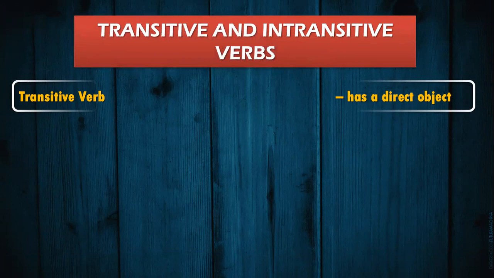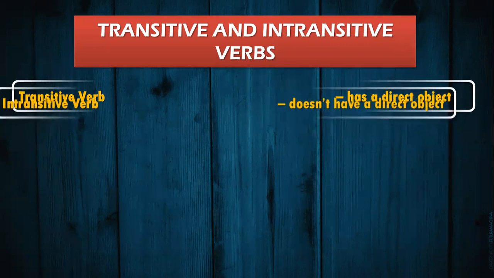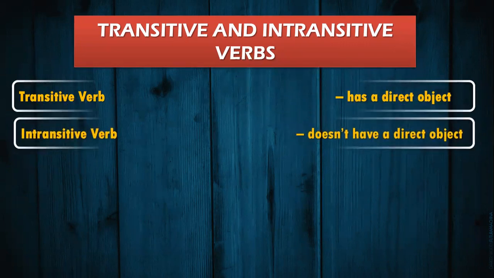We all have an idea that in any particular sentence, we have three different parts which are really important, and that is subject, verb, and object. Now, in this case, the object carries an importance when it comes to transitive and intransitive verbs, because they are going to help us identify the types. So now it's time to understand the definition. What is a transitive verb? A transitive verb always has a direct object, while an intransitive verb does not have a direct object.